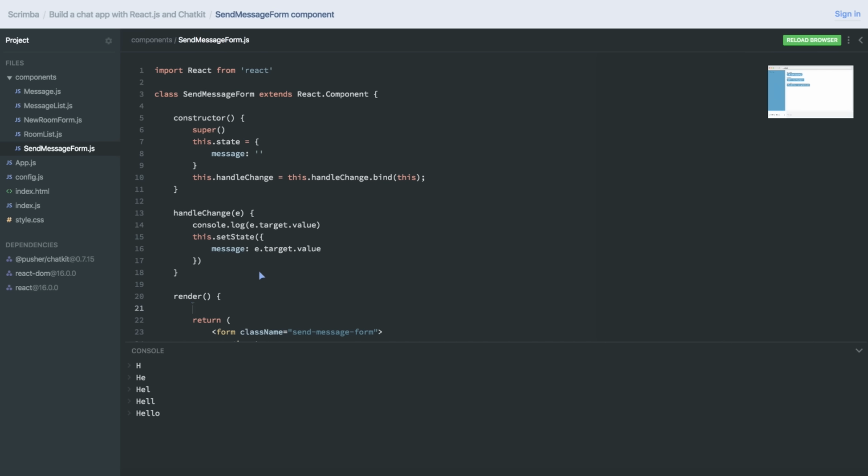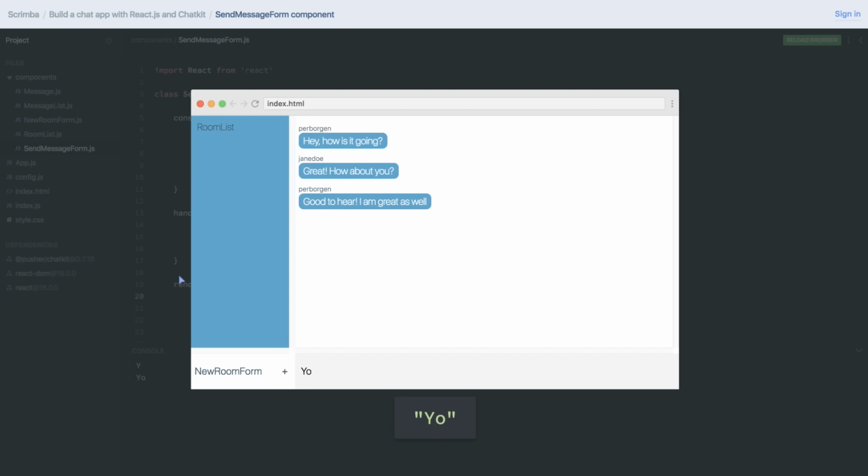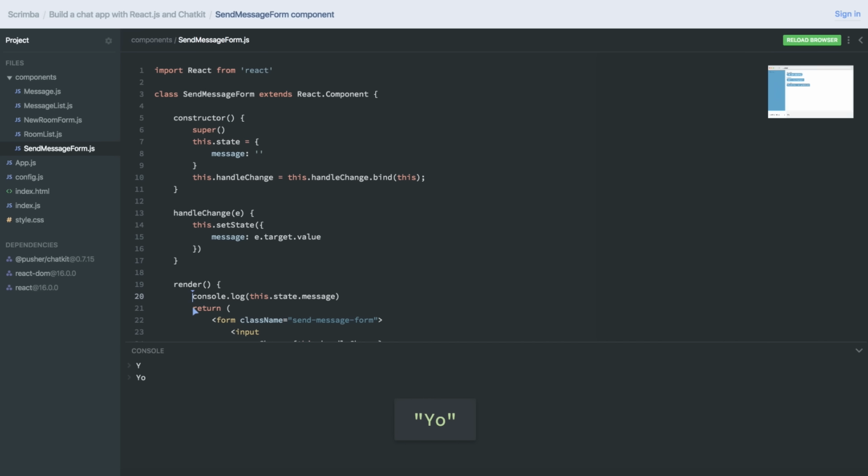We can actually, instead of console logging out that one here, let's rather do this.state.message down here, run the code, and write that, and we can see that we now in the render method have access to the state.